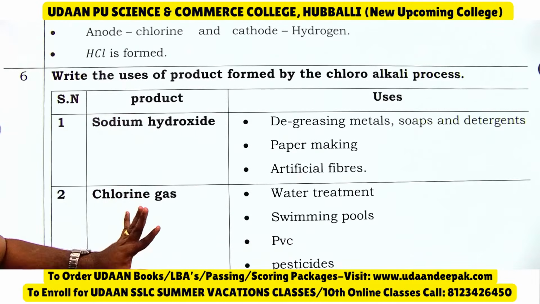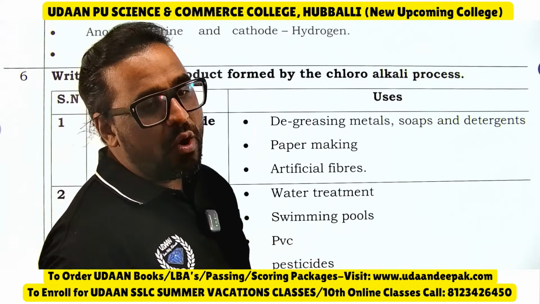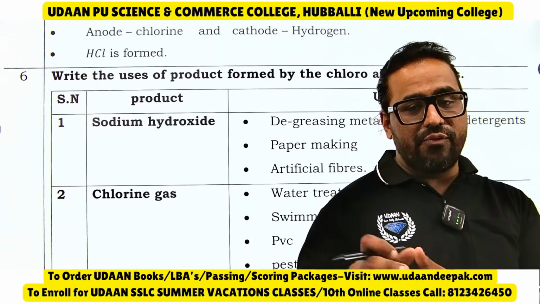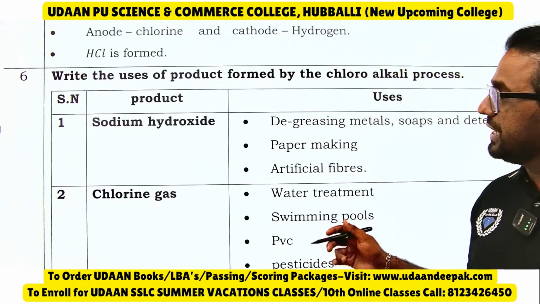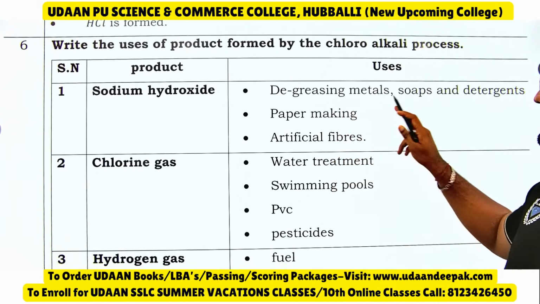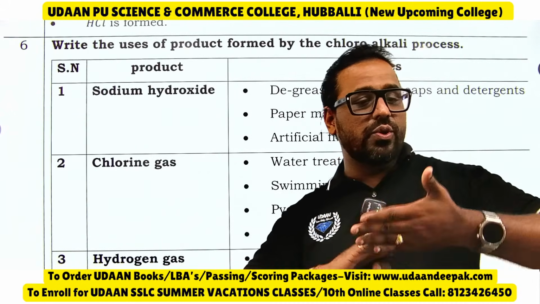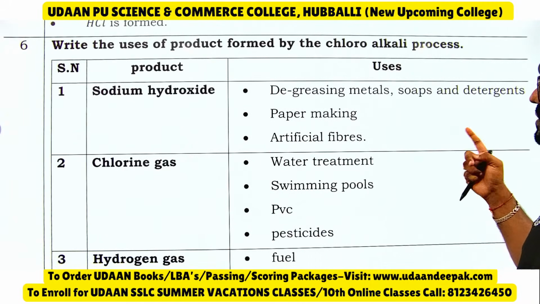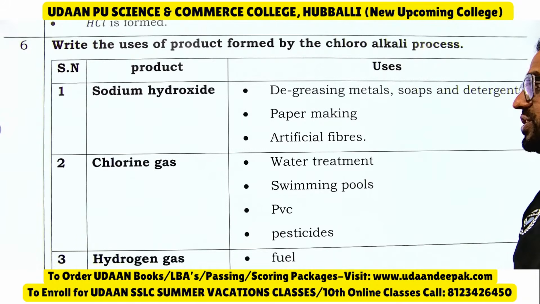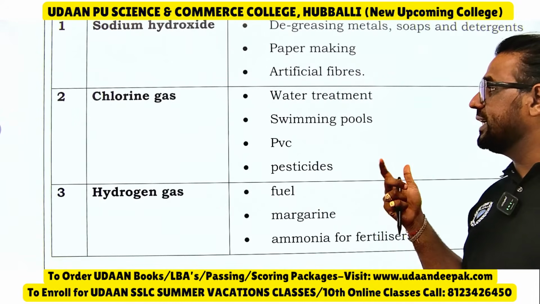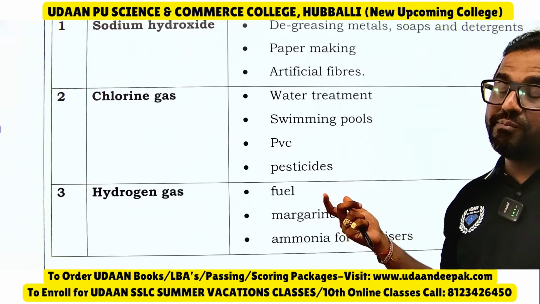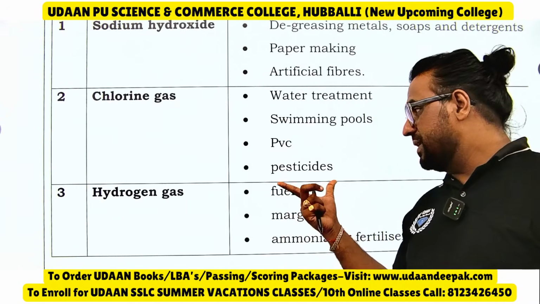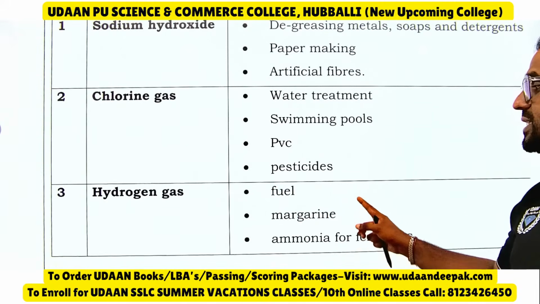Then write the uses of each of the compounds formed from the chlor-alkali process. Sodium hydroxide is used for degreasing metals. Degreasing means removing grease. Metals have grease applied, and to remove the grease we use it. Also used in soaps and detergents, paper making and artificial fibre. Chlorine gas: water treatment, swimming pools, PVC. PVC means polyvinyl chloride. It is used in making plastics. Then pesticides. Hydrogen gas is used as a fuel.